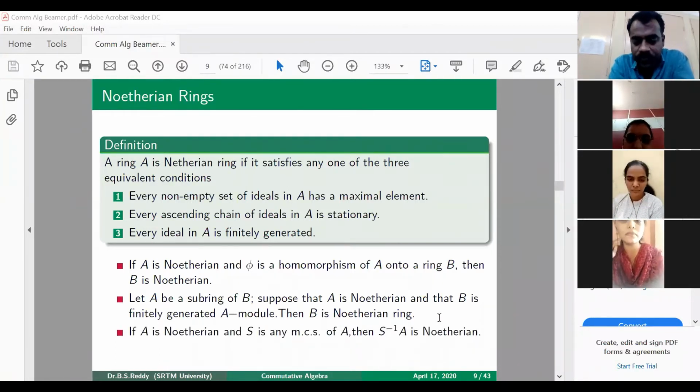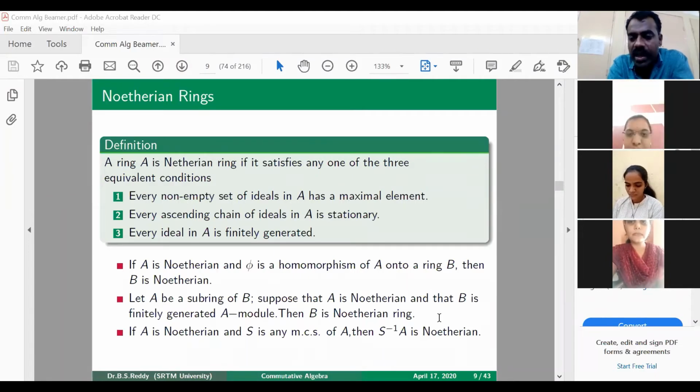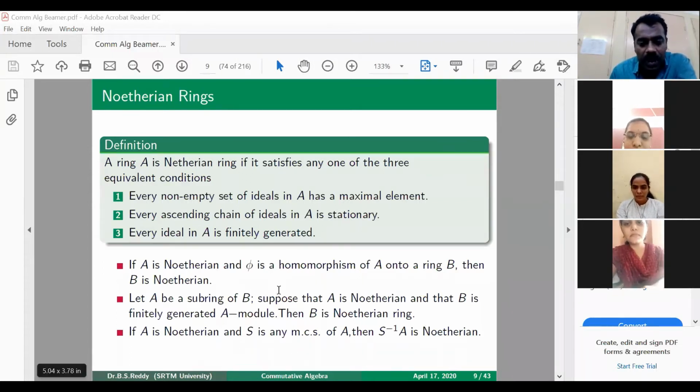Then the other one says that if A is a Noetherian ring and S is any multiplicatively closed subset of A, then the localization at S, which is S inverse A, is again Noetherian. So if we have a Noetherian ring and S is any multiplicatively closed subset of A, then S inverse A is always Noetherian. These are some of the properties, and the proofs are very easy to understand.